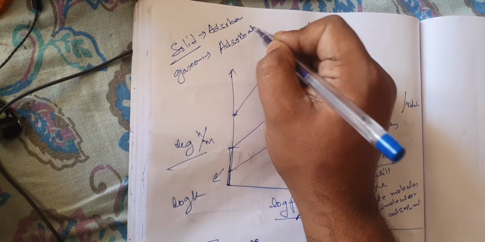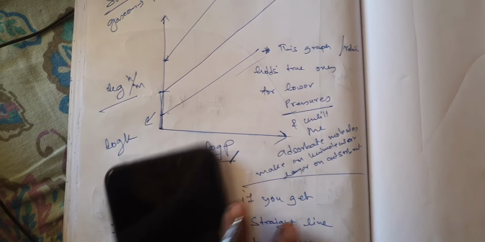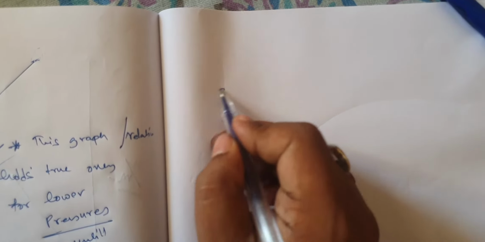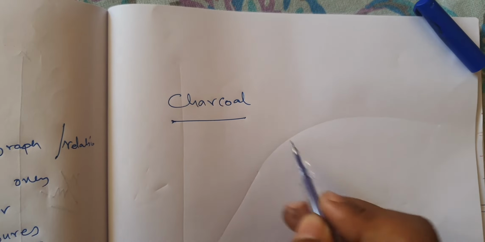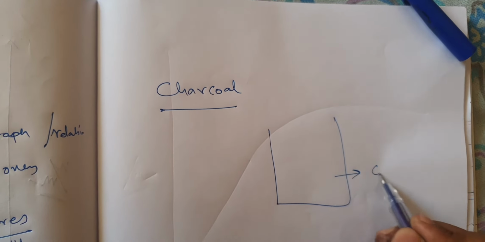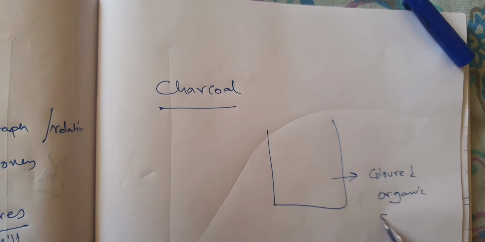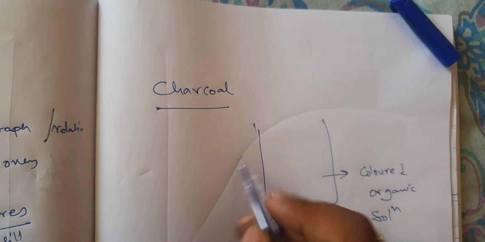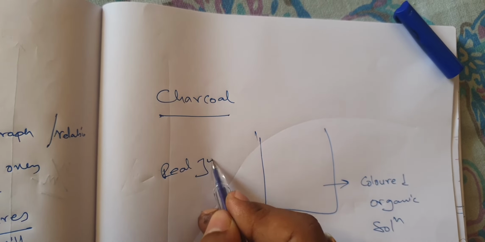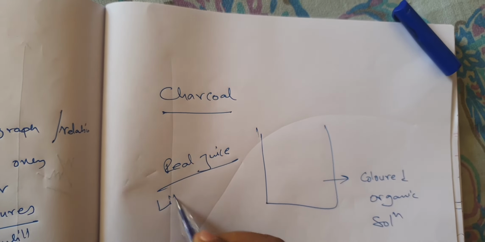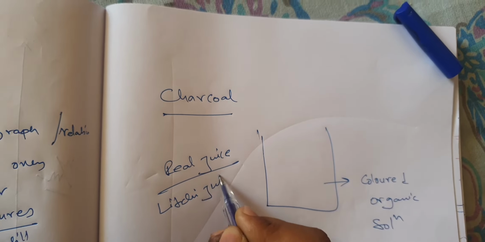But, however, suppose for example you have taken charcoal, or a colored organic solution, like real juice, lychee juice. These are very interesting examples.